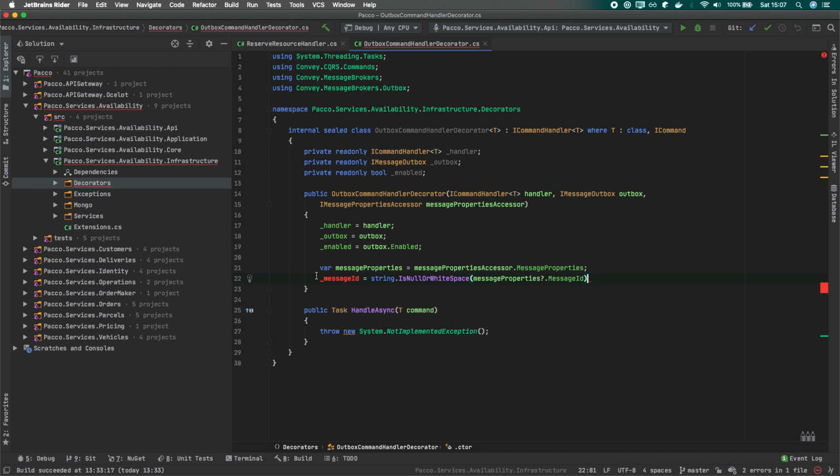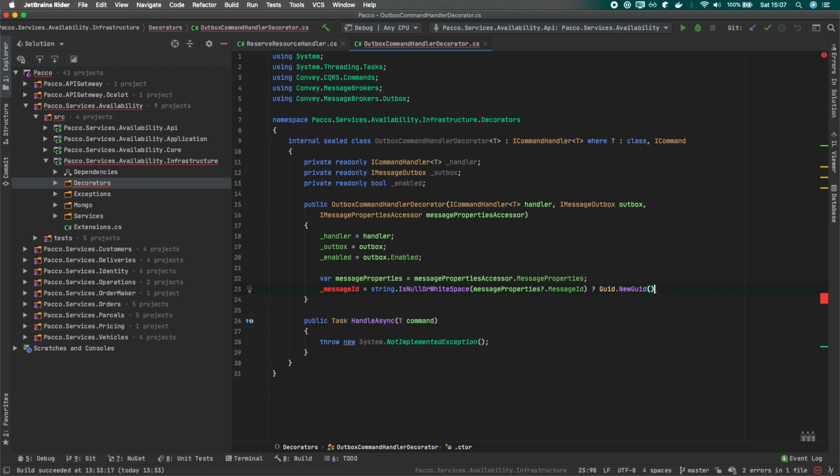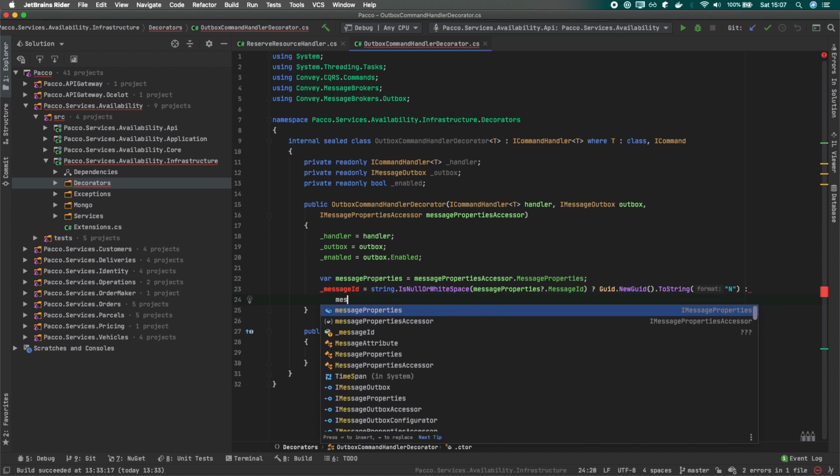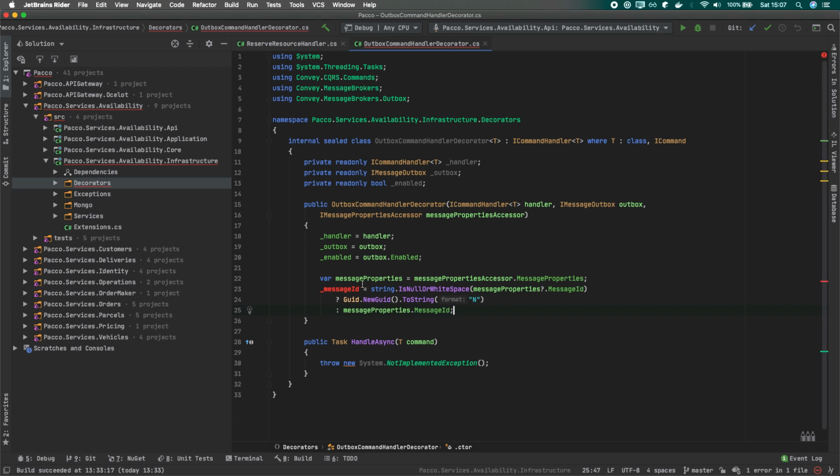So we can, for example, create some random ID or just handle it without this checking. So we could have something like, should I process this message with the Outbox? If it's from a web API call, maybe I probably don't need to do it. But if it's from this RabbitMQ asynchronous call, I will probably need to do it. So if it's string null or white space, we can just maybe create a new one, or just have a Boolean flag, like we just said, right? Just skip it and process it as an HTTP call. Otherwise, we will get our message properties and the message ID.